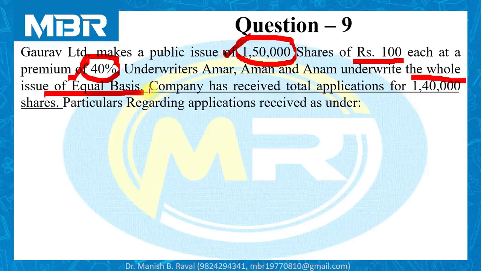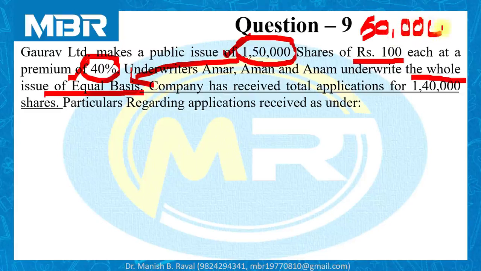So 1,50,000 shares divided by 3 underwriters. So the responsibility, or say gross liability, of each underwriter is 50,000 shares. In this way we can find out the gross liability of the underwriters.